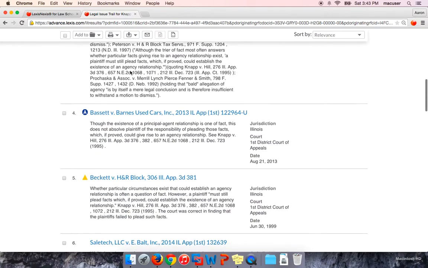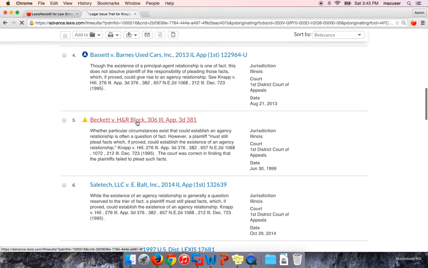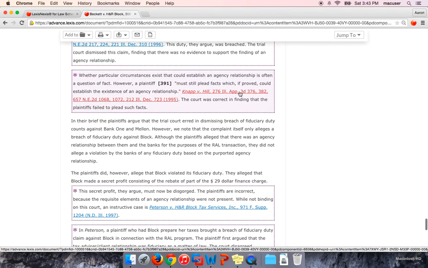What's great is if you go through the list, you can click on one and it will take you right to the point in that case where it cites NAP. So you can get an idea of whether that's going to be a good case for you, to hopefully find another case to support your argument or another example of how they applied the law in the same way that you want to use it.